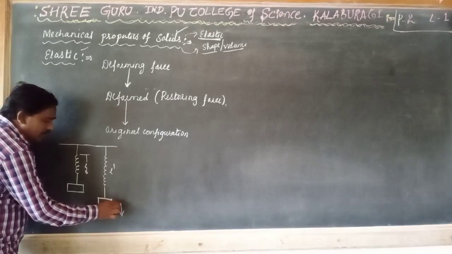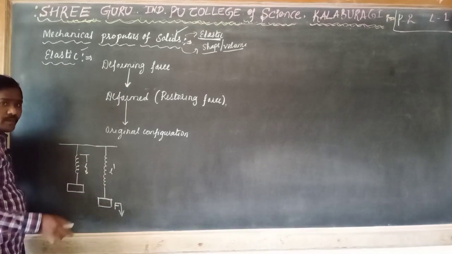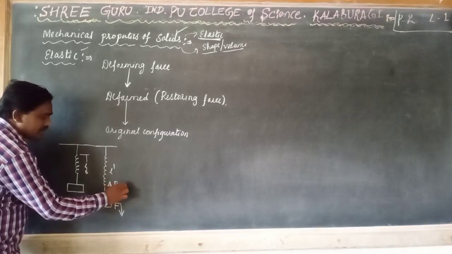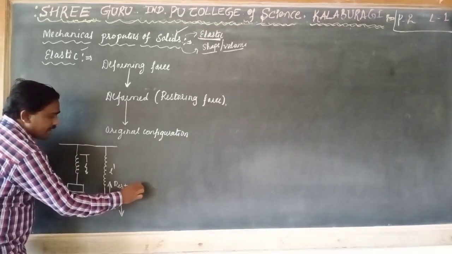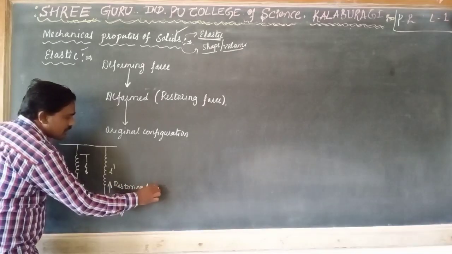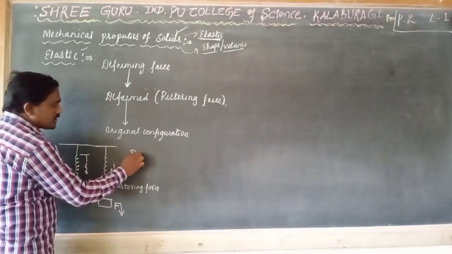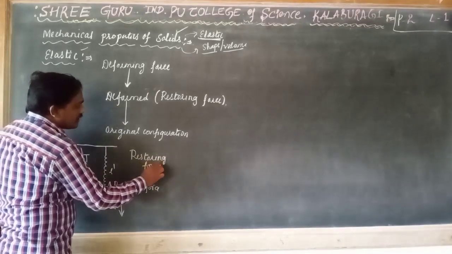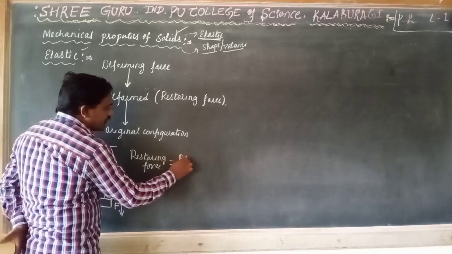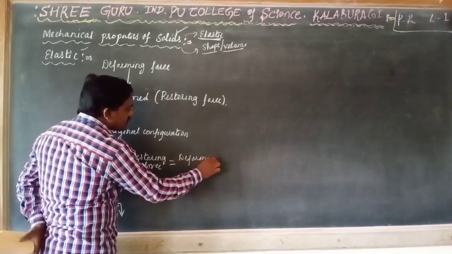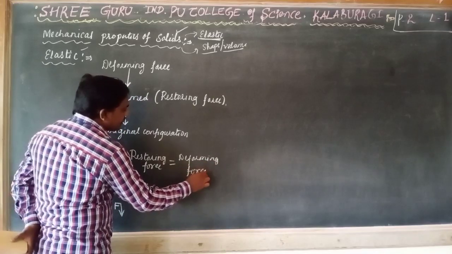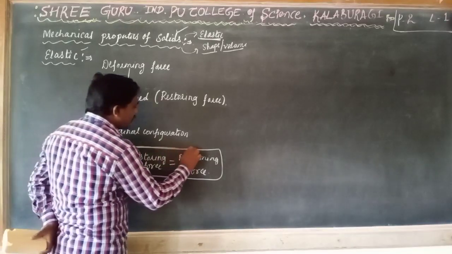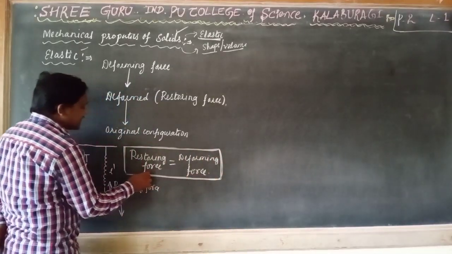When we apply the deforming force, the body acquires a force that is called the restoring force. The body acquires restoring force. When the restoring force is equal to the deforming force, deforming force meaning applied force, then definitely that body is a perfectly elastic body.